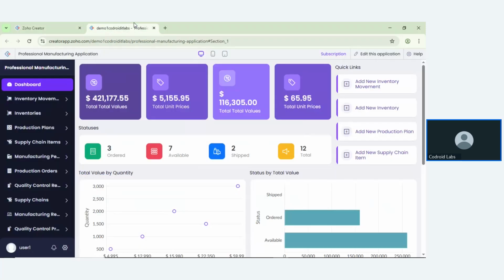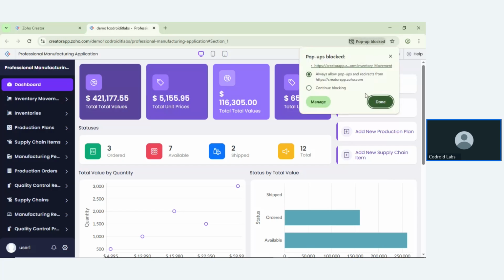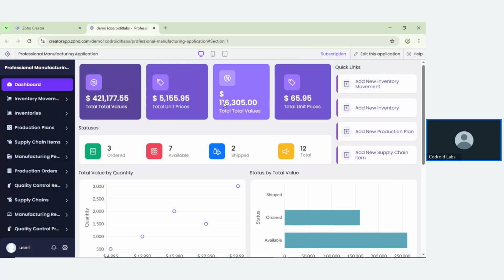As a Zoho partner, we also build lots of applications inside Zoho Creator. So you can see this application, which is already created inside Zoho Creator. You can see these things.